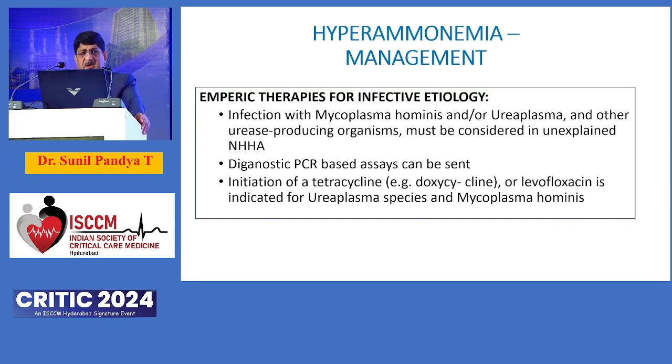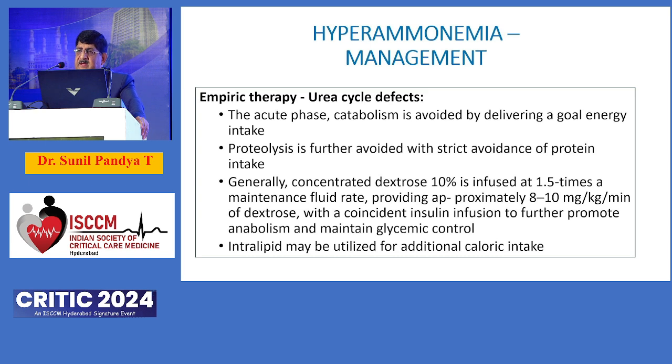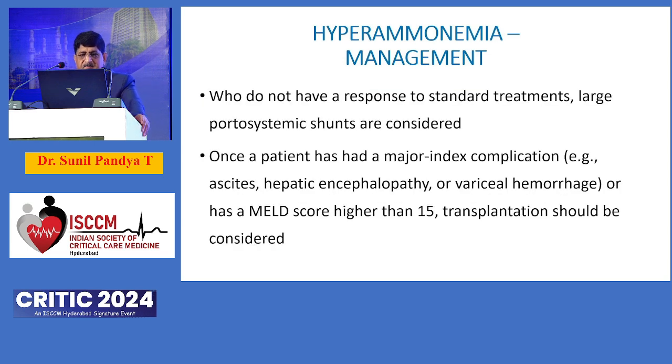And the conventional antibiotic may not be of help, and the antibiotics which have been studied maximally are the atypical coverage like tetracycline and levofloxacin. But before you start these antibiotics, better to send the PCR-based diagnostics so that you can target appropriate therapy and prevent antibiotic abuse. Similarly, hyperalimentation, if it is a cause, then go for 10% dextrose containing fluid, and you can reduce protein intake. But importantly, in a cirrhotic patient, reducing protein intake also is a double whammy, and you need to titrate these therapies.